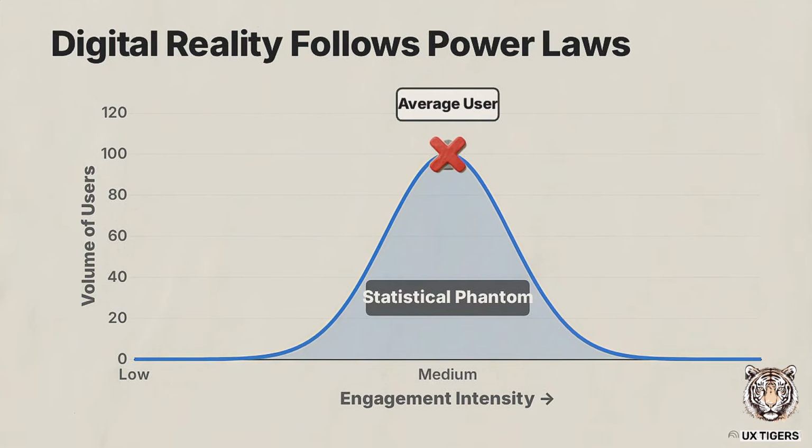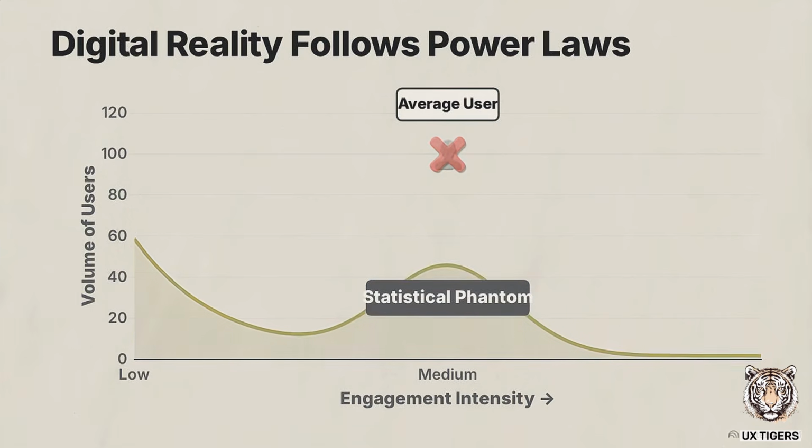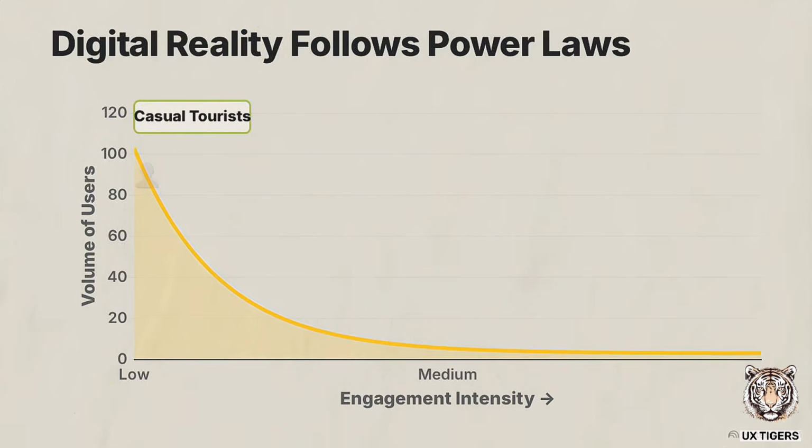If you check your dashboard for a person who logs in for exactly 20 minutes a day and generates exactly $5 in revenue, you will find an empty space. Digital behavior does not obey physical laws. Instead, digital engagement follows a power law. A power law is a mathematical relationship where a massive volume of activity is concentrated at one extreme, leaving a long, thin trail of highly intense activity at the other. The middle completely drops out.